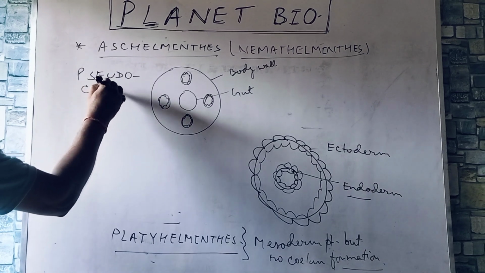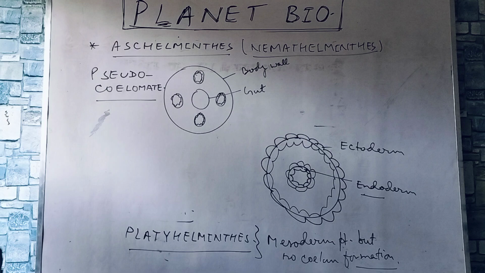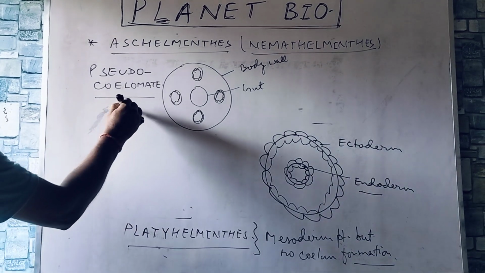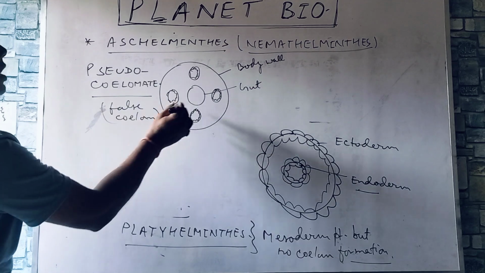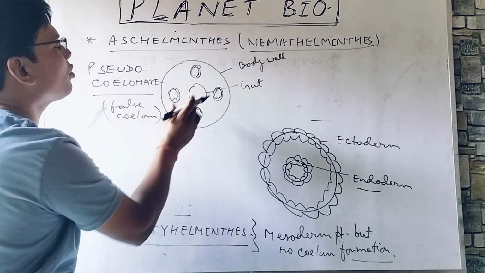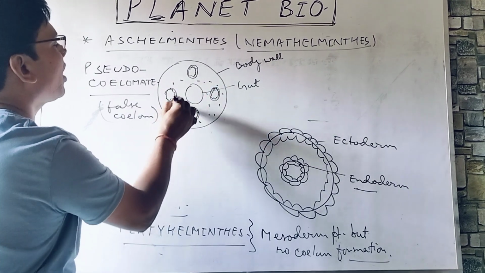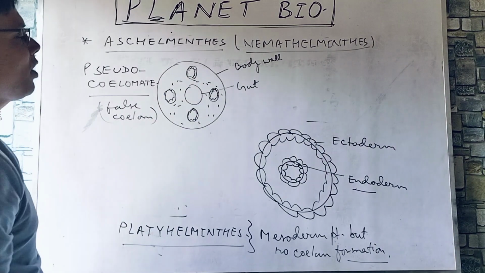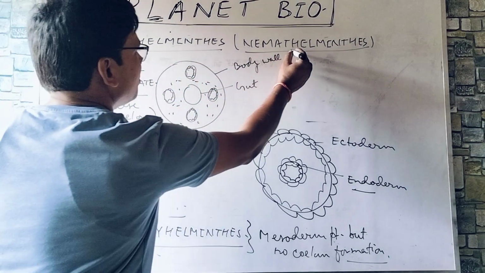This is pseudocoelomate, false coelom. Mesoderm is present, but they have turned into small pouches, and due to the presence of hydrolymph, that is a kind of body fluid, a true coelom has not developed there. So pseudocoelomate, false coelom. Example, aschelminthes, nemathelminthes, that is roundworms.